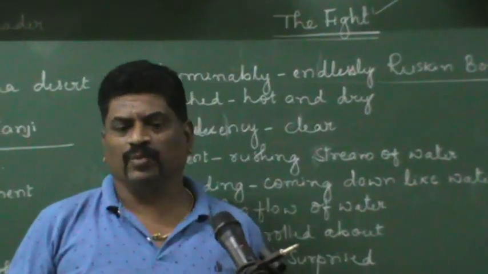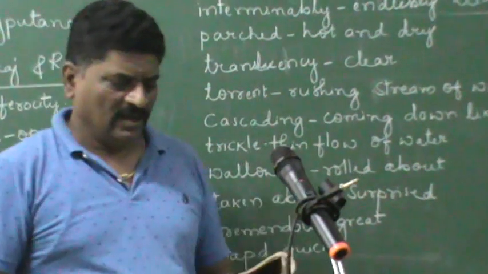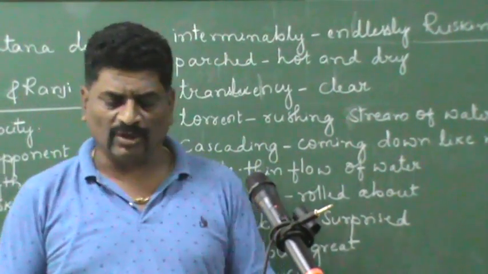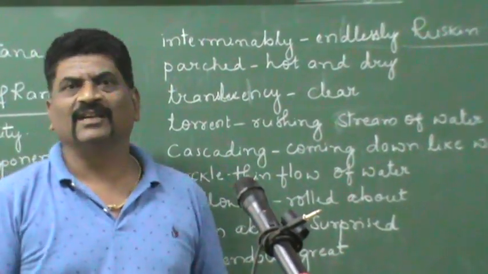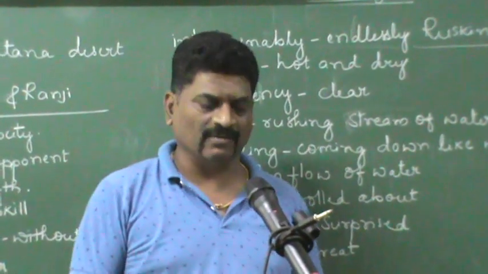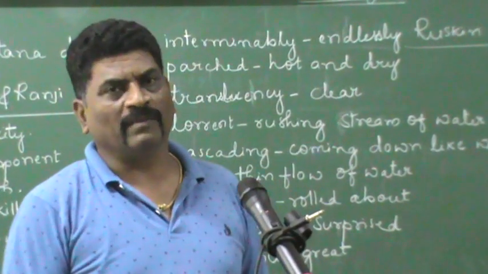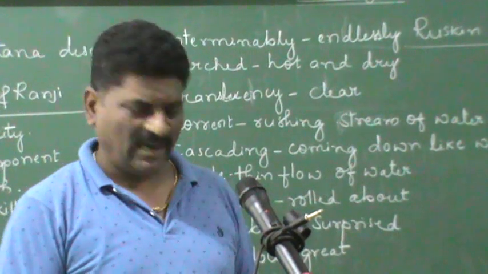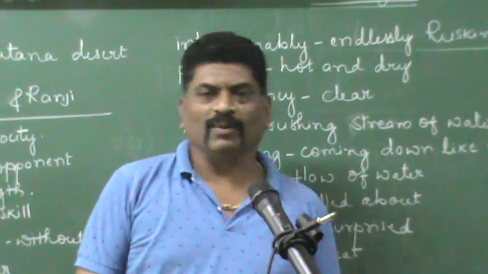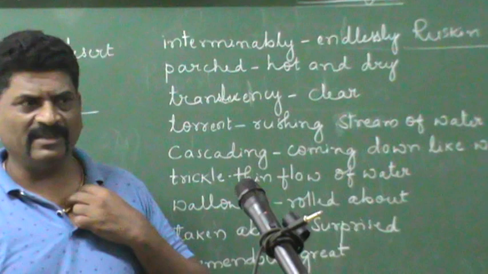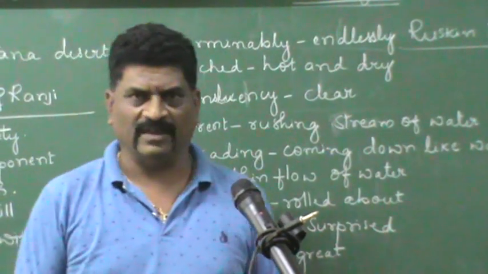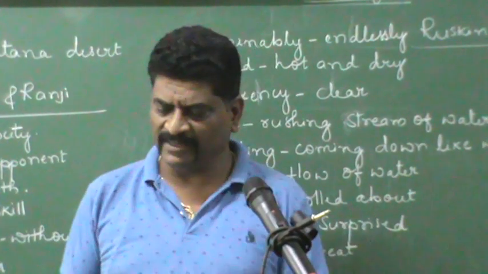So Ranji goes to a certain place, and he lived in that place for more than a month, and when he stayed there, he discovered a pool of cool water in the middle of the forest. It was the height of the summer, which means the extreme summer.